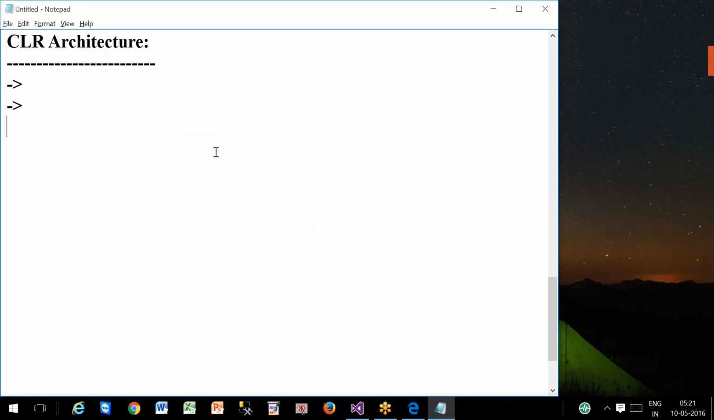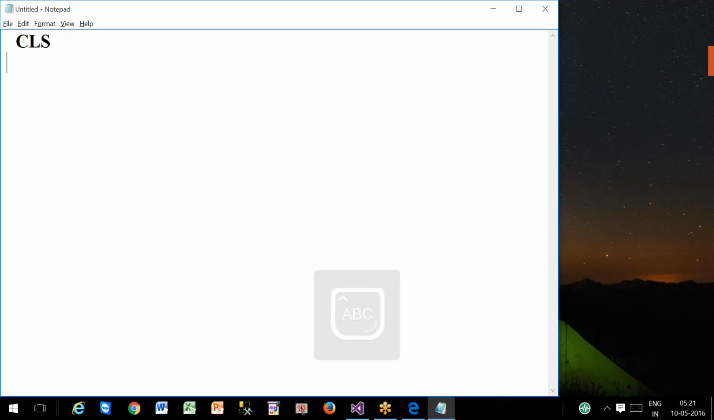Next topic is CLS. CLS stands for Common Language Specification. .NET is a platform that supports multiple programming languages. Due to that reason, Microsoft has given CLS. CLS is a set of common language standards defined by Microsoft for all .NET languages.